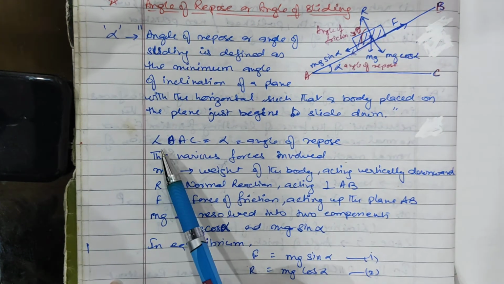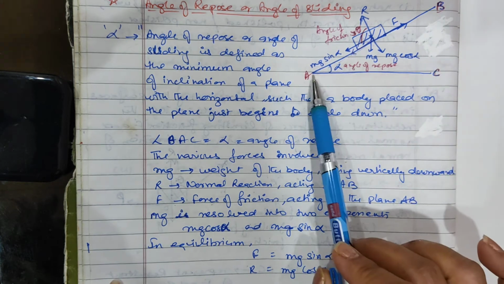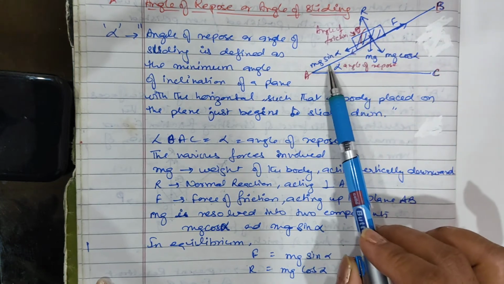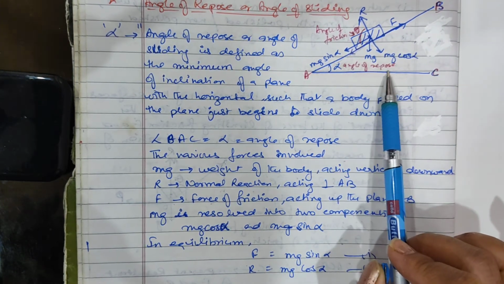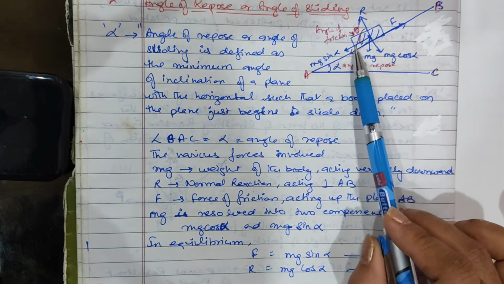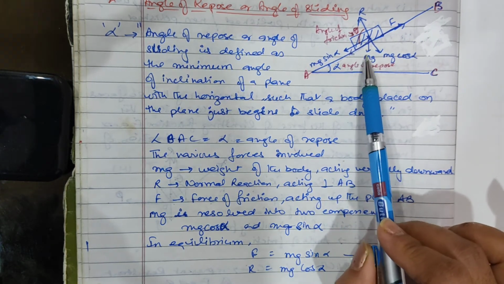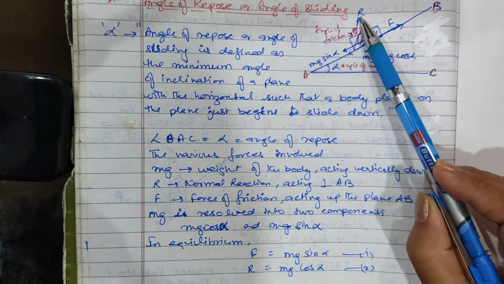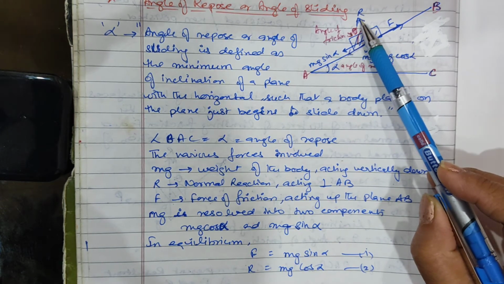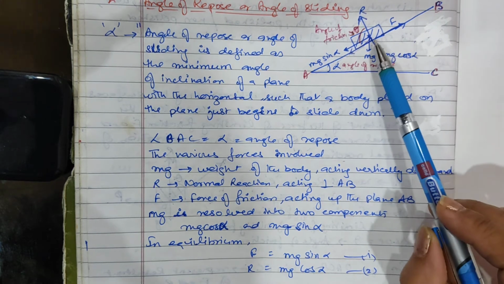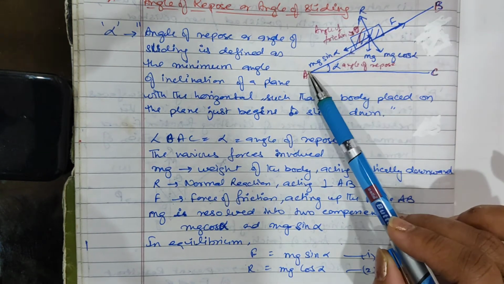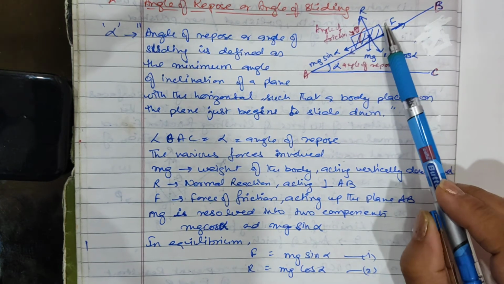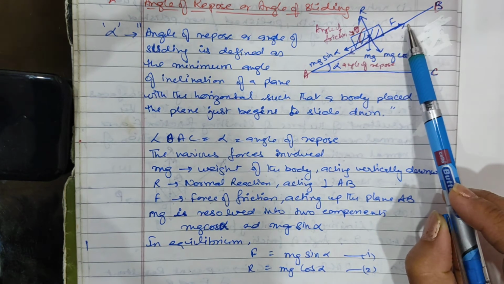Now angle BAC, let us see the figure. This is the plane where the object is sliding. This is an inclined plane which is making an angle alpha, which is called the angle of repose. Now the weight is placed over it, weight mg which is acting downward, and normal reaction which is acting perpendicular to the surface. तो ये आपका normal reaction which is acting perpendicular to the surface. Now the object, because of the inclined plane, is moving in this direction, so obviously the force of limiting friction will act opposite to the motion, it will act in this direction.